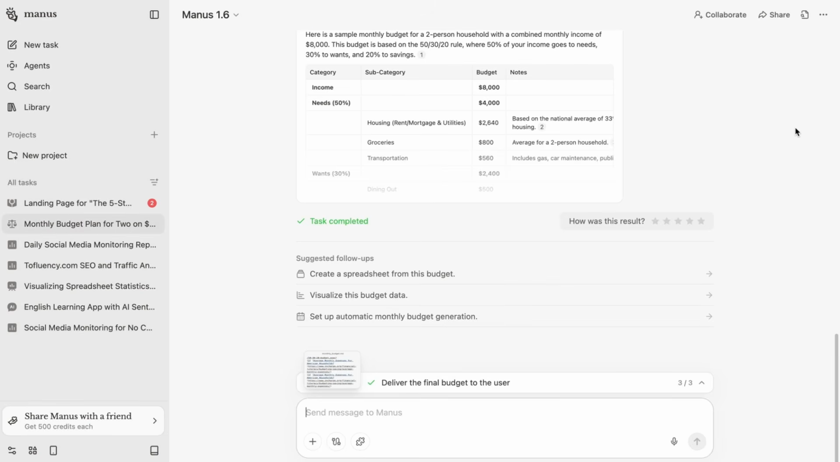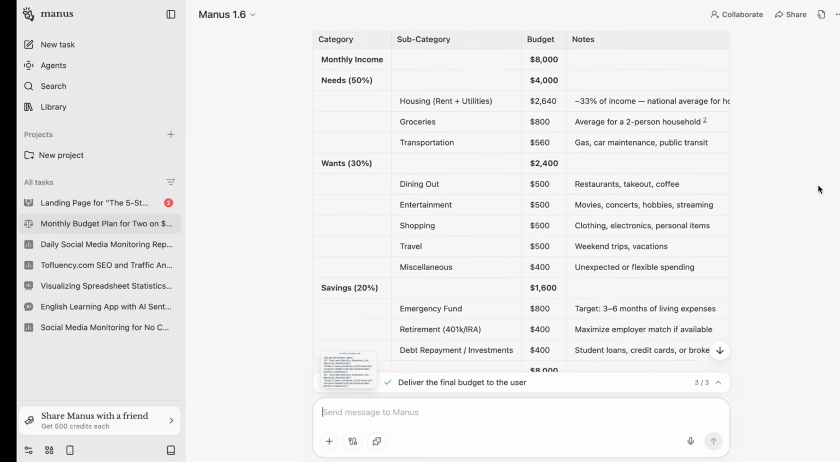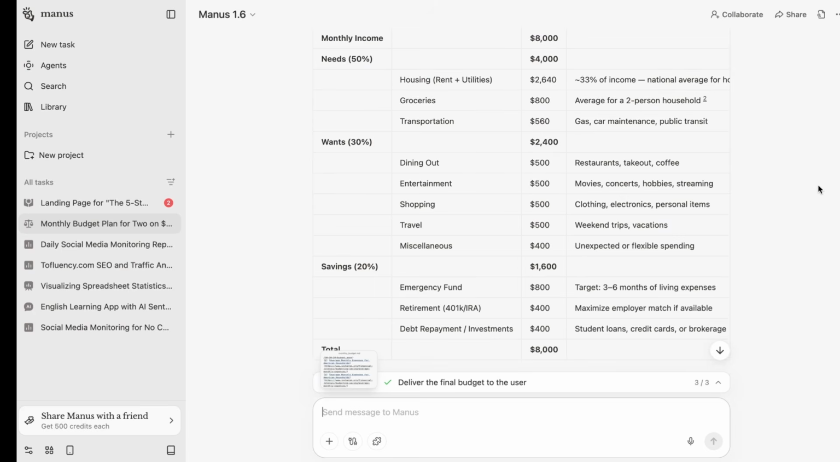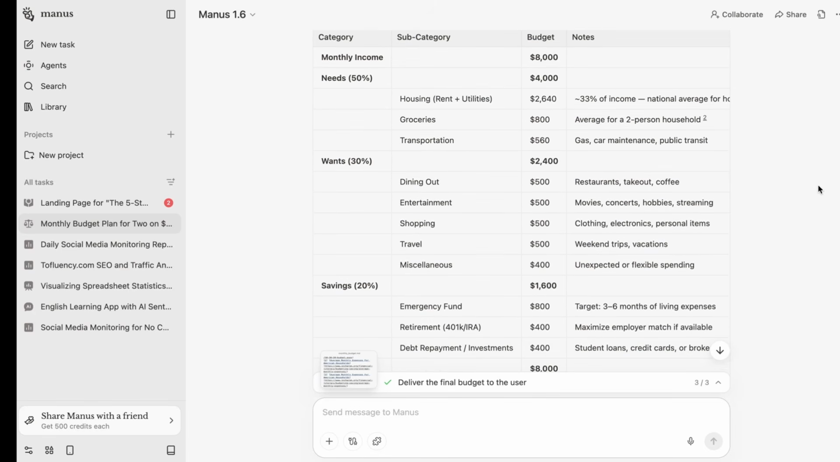And then I just asked it to do a simple use case, create a monthly budget for 2 with an income of 8,000 and expenses for rent, groceries, and transportation. Now, you can actually take this further and feed it data in terms of how much you normally spend, and it can tell you where you can cut down and what you can do. But this is just given the 50-30-20 rule, where it's needs, wants, savings, and just saying, if you've got an $8,000 monthly income, this is what you should be spending on these different things. And this is for an average 2-person household.